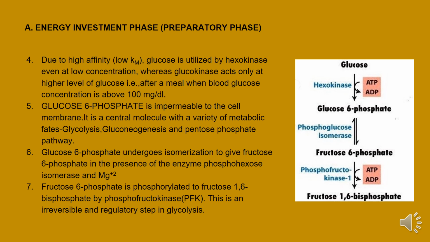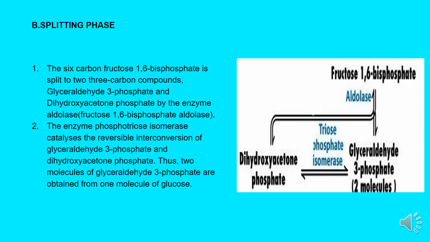Glucose 6-phosphate undergoes isomerization to give fructose 6-phosphate in the presence of the enzyme phosphohexose isomerase and Mg2+. Fructose 6-phosphate is phosphorylated to fructose 1,6-bisphosphate by phosphofructokinase, PFK. This is an irreversible and regulatory step in glycolysis. B. Splitting phase. The 6-carbon fructose 1,6-bisphosphate is split to two 3-carbon compounds, glyceraldehyde 3-phosphate and dihydroxyacetone phosphate by the